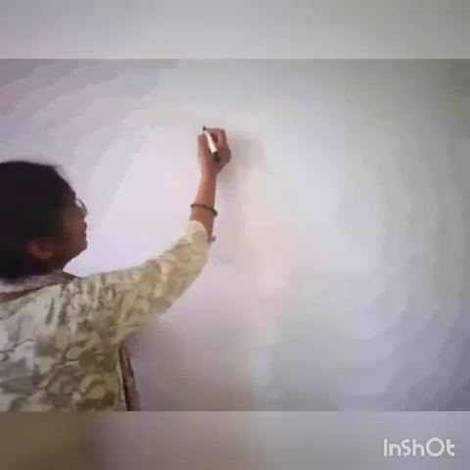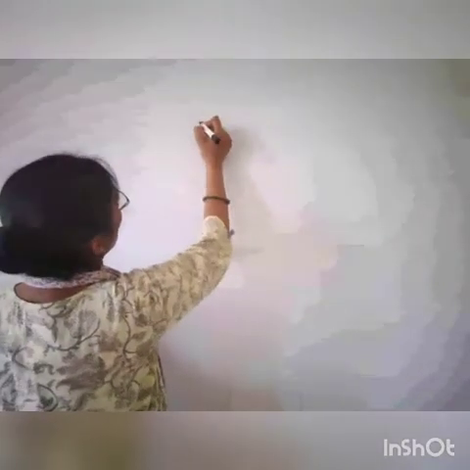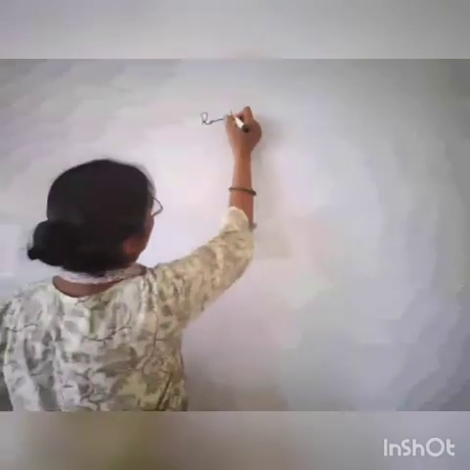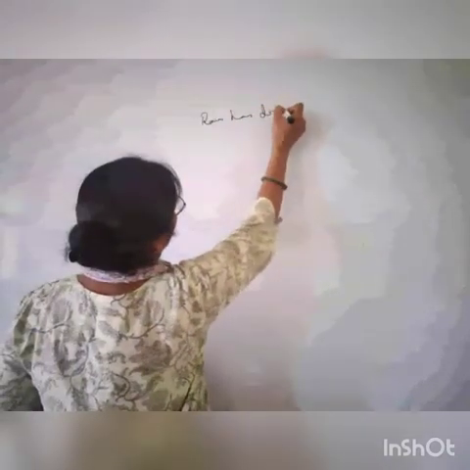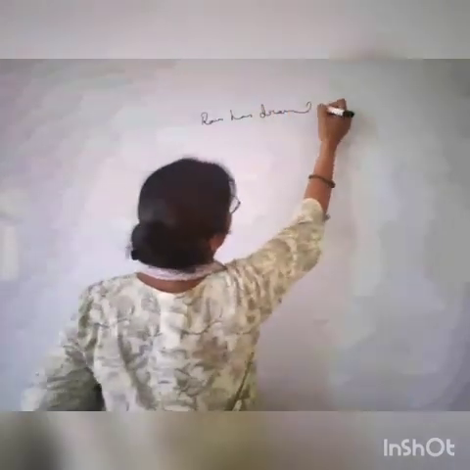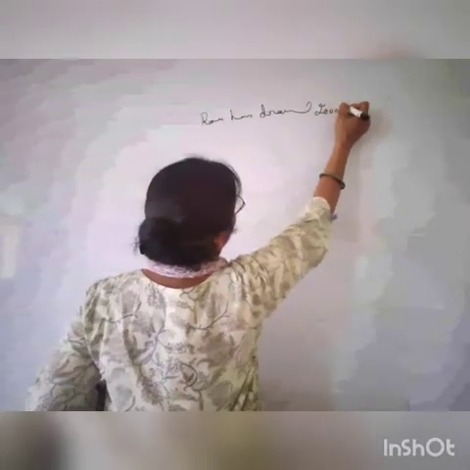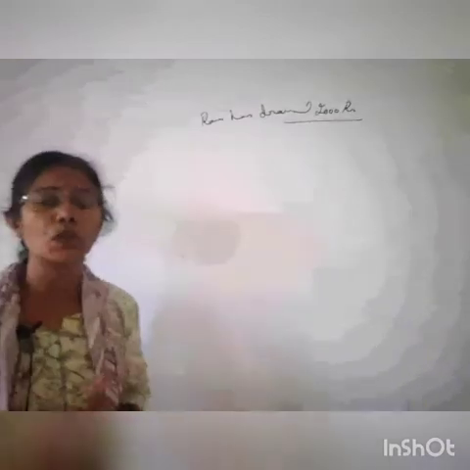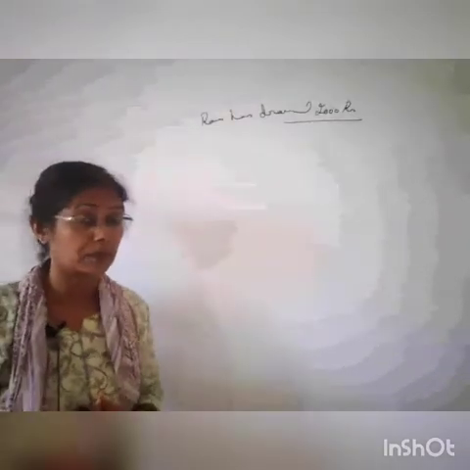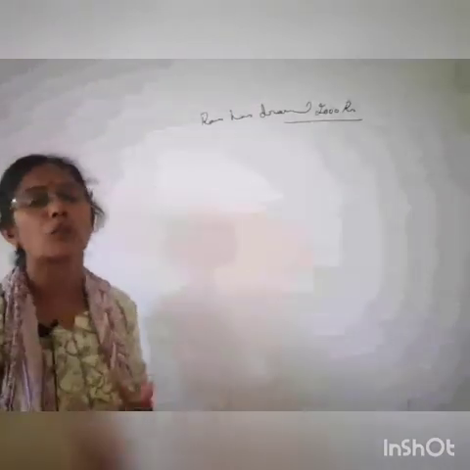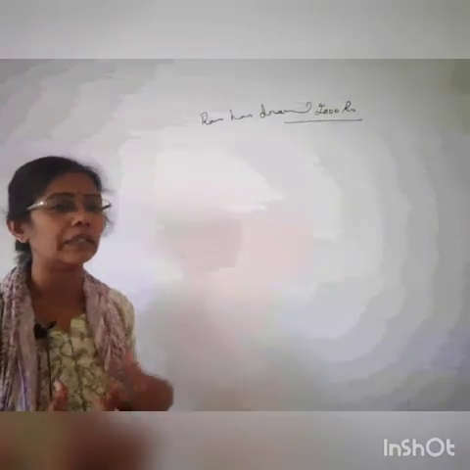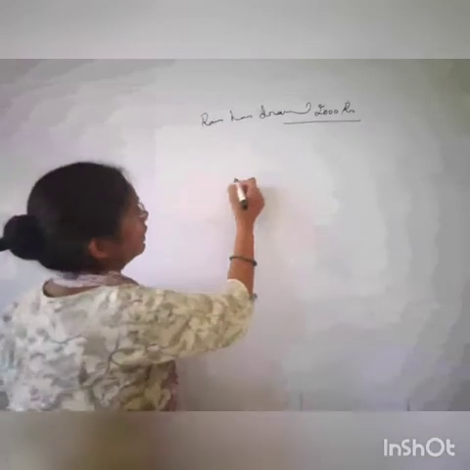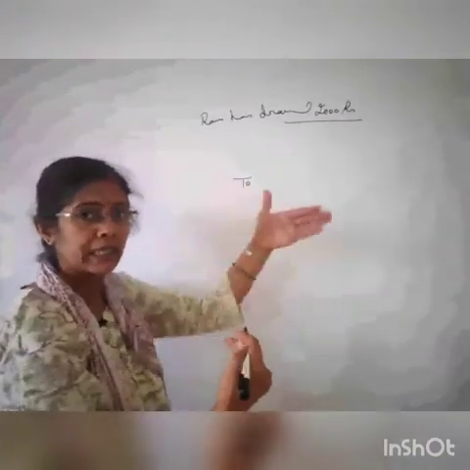So the statement is, Ram is the proprietor, Ram has drawn 2,000 rupees. Ram has withdrawn 2,000 rupees from the business. Okay. So what is going from the business? The points are very clear. What is coming, what is going. So what is going from the business? Cash is going. So debit what comes in and credit what goes out.